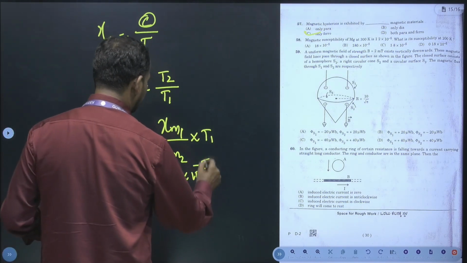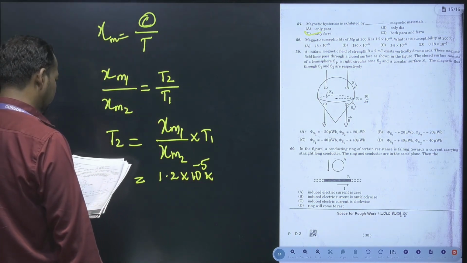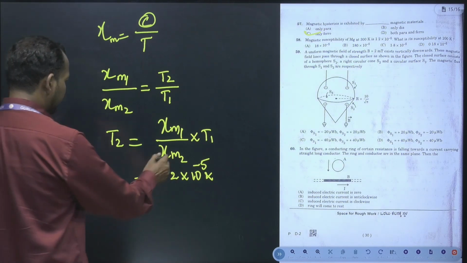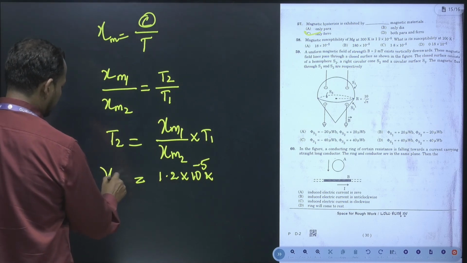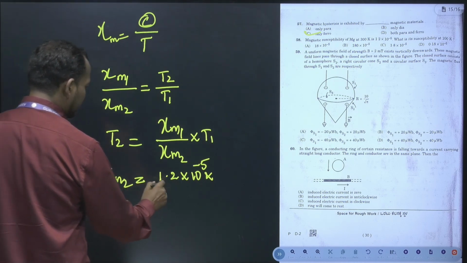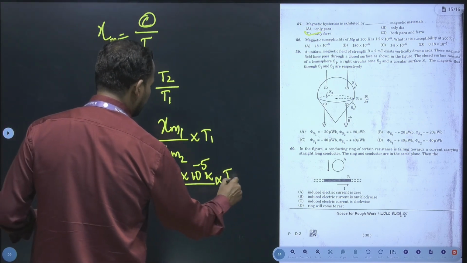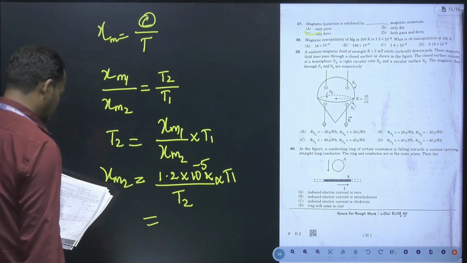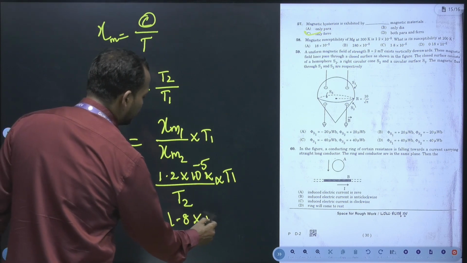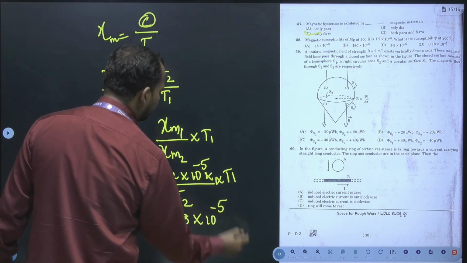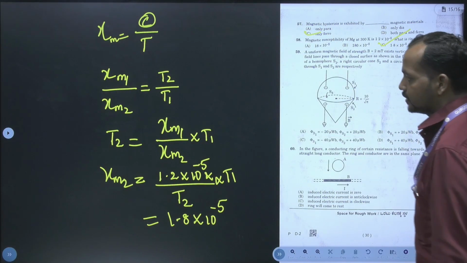Here we need to calculate the susceptibility, that is chi m2 upon T2 into T1. If you substitute T1 and T2, you are going to get 1.8 into 10 to the power of minus 5. So that is 1.8. Option C is the answer for that.